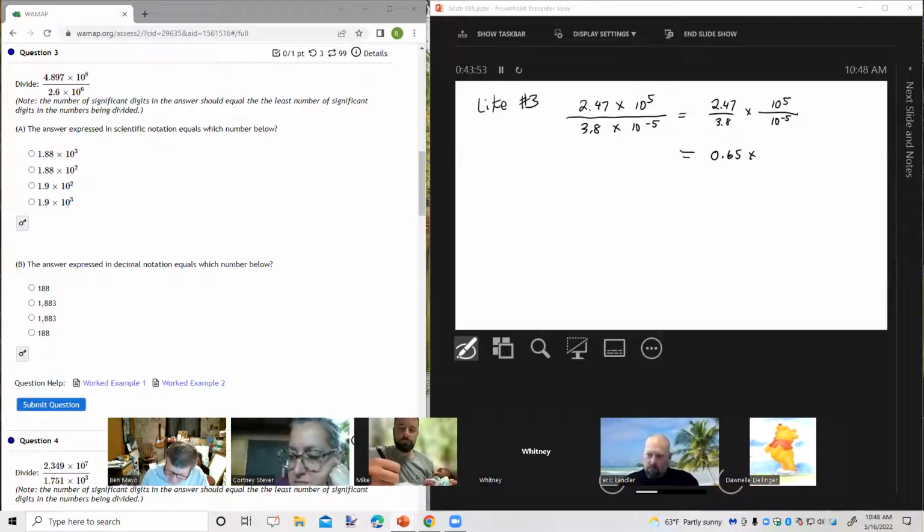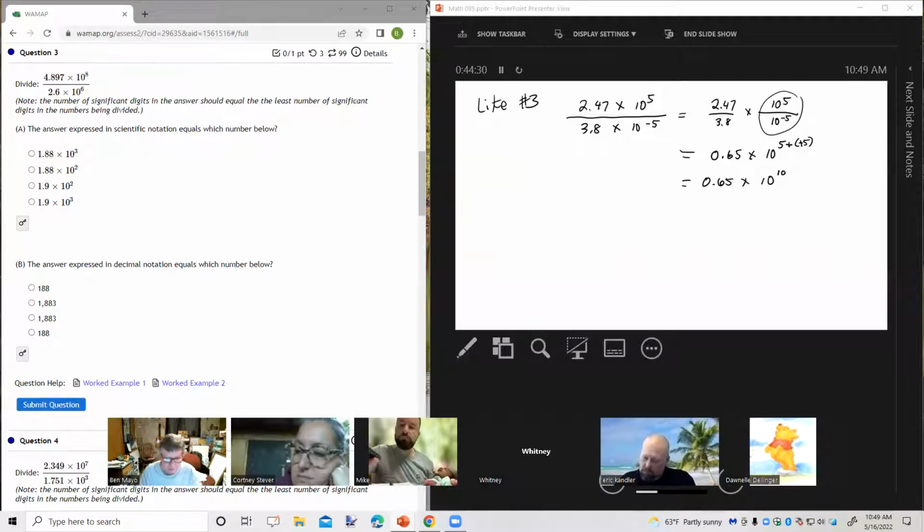And then dividing 2 powers with the same base, we're going to get the base with the top exponent minus the bottom exponent. So we're going to subtract a negative. Okay, it's the 5 minus the negative 5, which becomes 0.65 times 10 to the 5 plus 5, because subtracting a negative is like adding a positive.